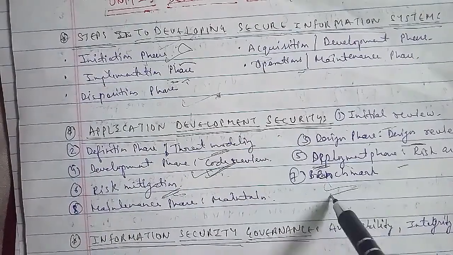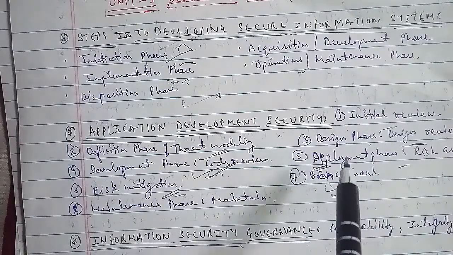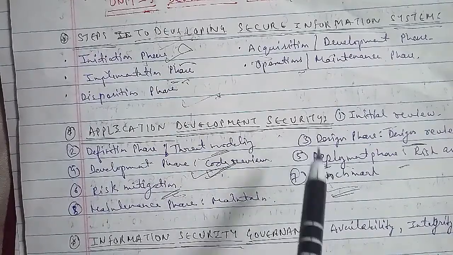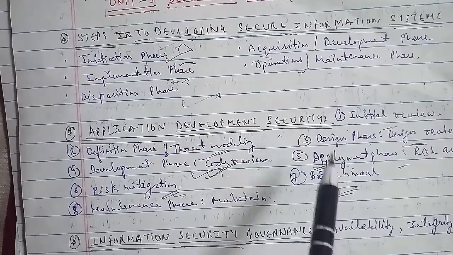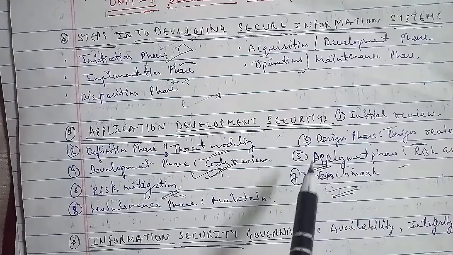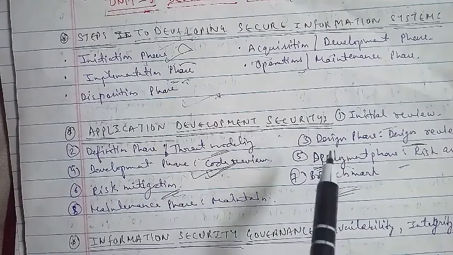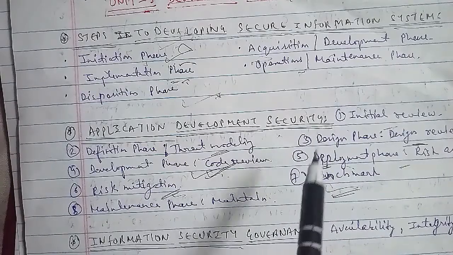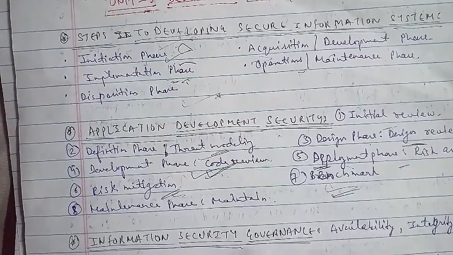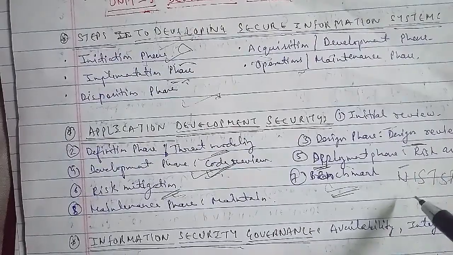These include NIST SP 800 guidelines, the Open Web Application Security Project, that is OWASP guideline, BS 7799 guideline, the Gramm-Leach-Bliley Act, the Health Insurance Portability and Accountability Act, that is HIPAA, the Sarbanes-Oxley Act, and the California SB 1386 Act. The next is your maintenance phase, that is the maintain.